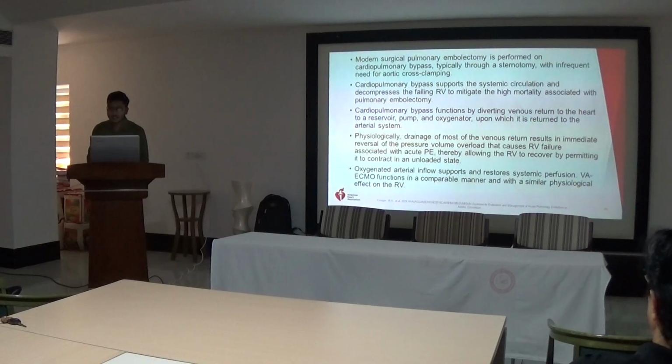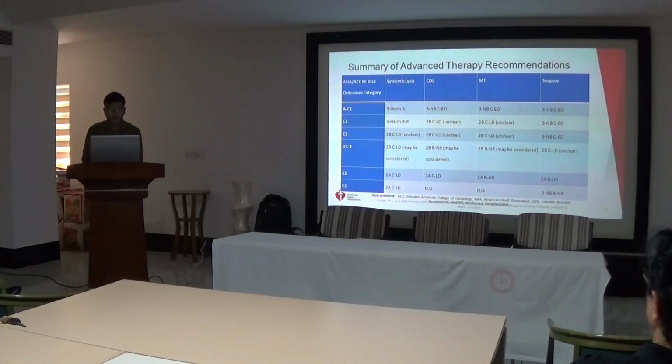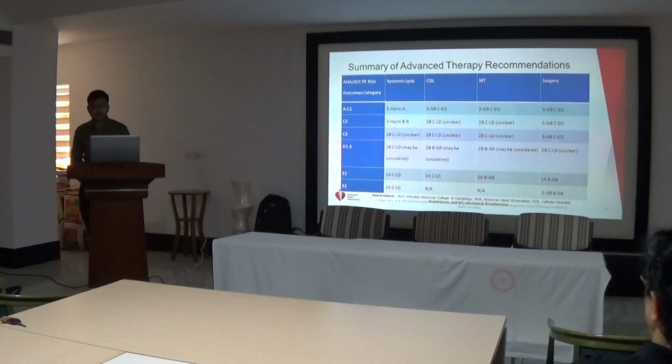So physiologically, drainage of most of the venous return results in immediate reversal of the pressure volume overload that caused the RV failure associated with acute PE. So cardiopulmonary bypass allows the RV to recover by permitting it to contract in an unloaded state. Oxygenated arterial inflow supports and restores systemic perfusion, and ECMO functions in a comparable manner with a similar physiological effect on the right ventricle. So, summary for advanced therapy.